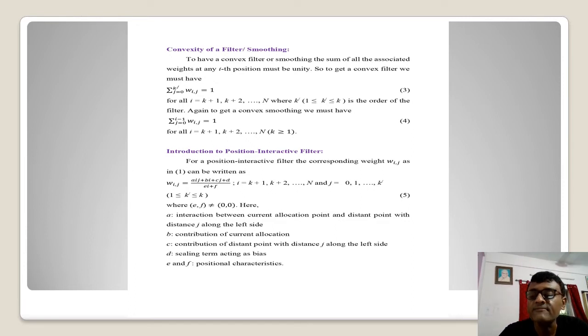And these E and F are also very important. These are going to give us some positional characteristic. That means where we are; these have some positional values, with this E and F method.